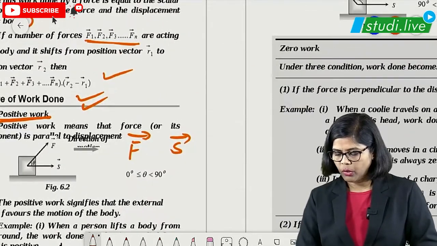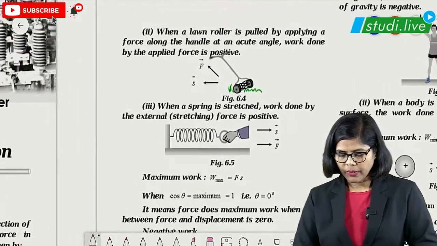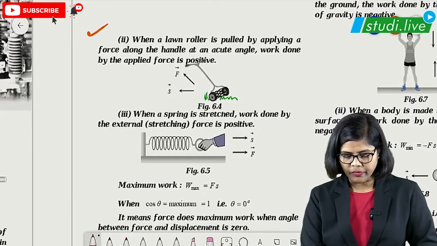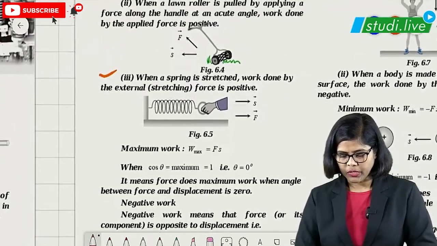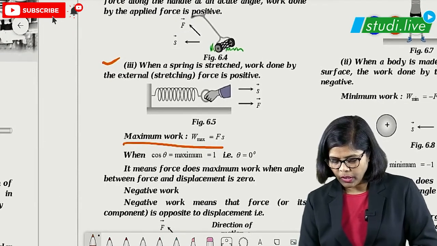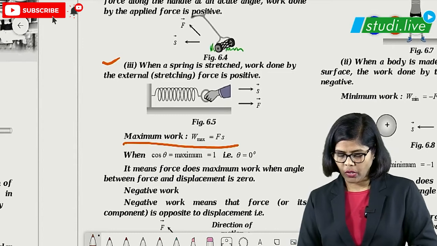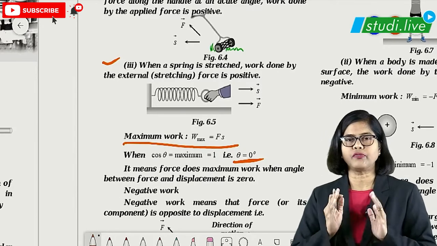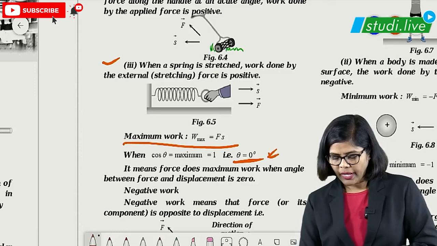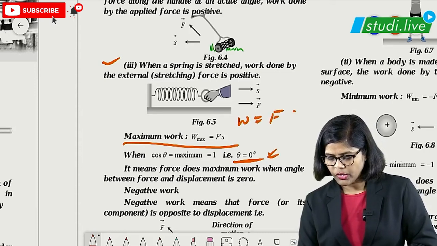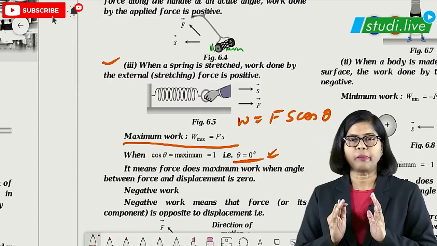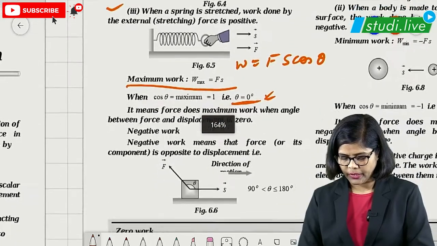Then after that we are going to talk about the next one, negative work. These are the examples given here. All these examples you can go through, they are good examples. The maximum work done is what? Fs, because when force and displacement are in the same direction, the angle will be 0. As we have learned, W is equal to Fs cos theta. Cos 0 is 1, so we get Fs. So the maximum work will be Fs, right?